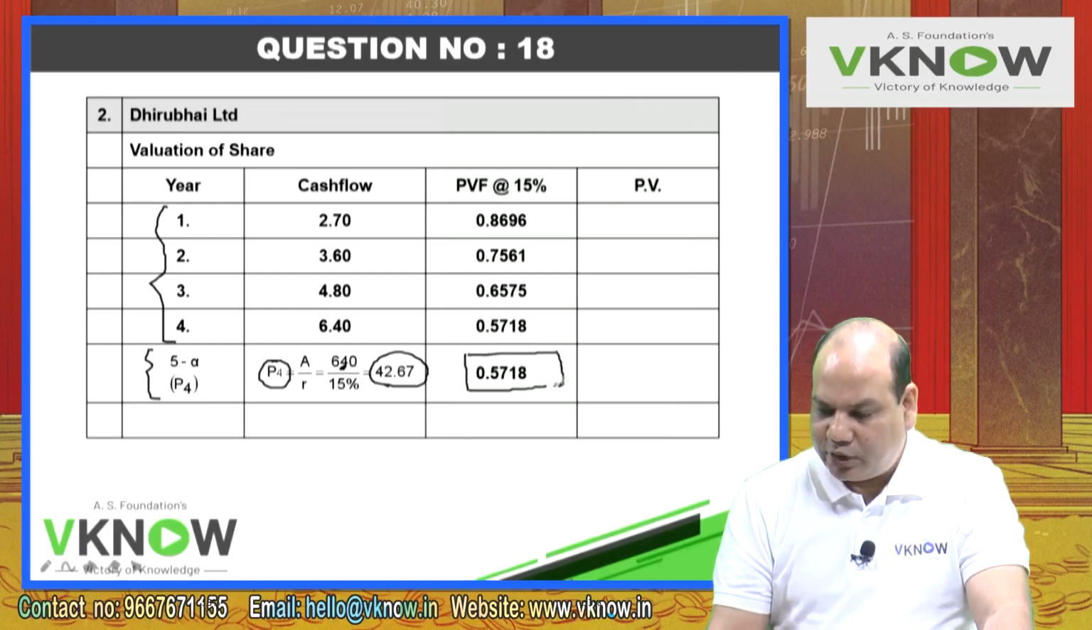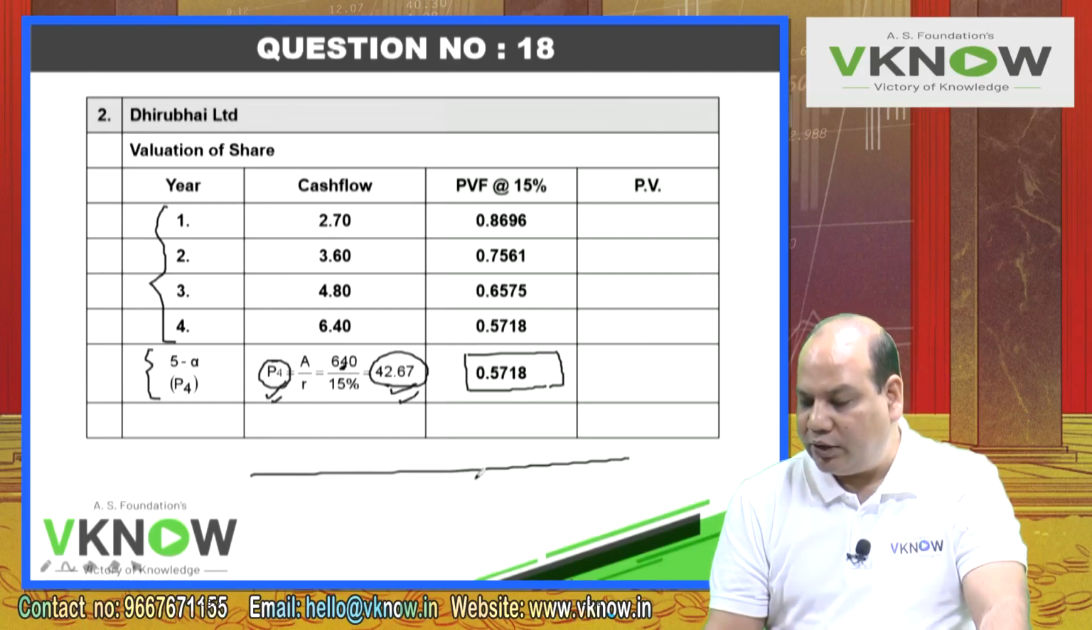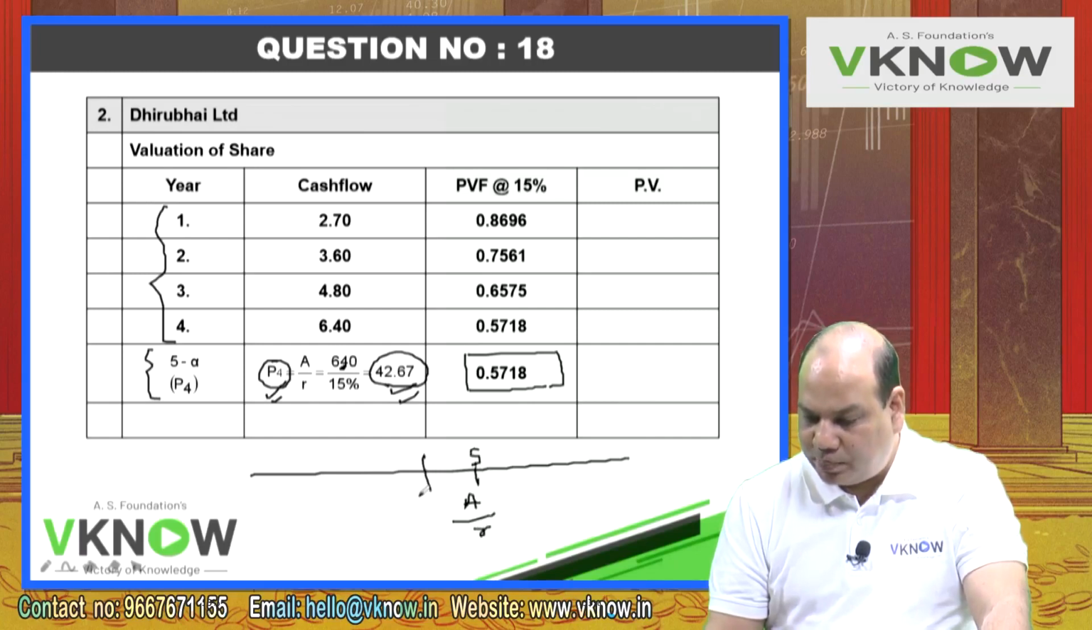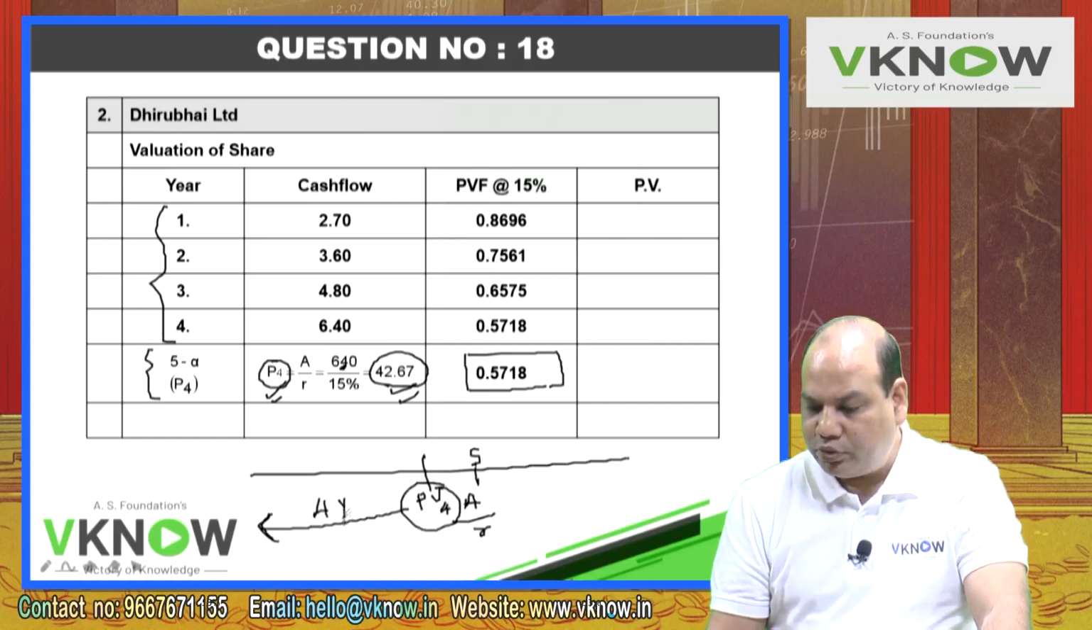They write here 5th year factor. No, we are not calculating present value of dividend. We are calculating the present value of price. And the price you will get is at the end of year 4. If an infinite series starts from year 5, and if I apply the formula A upon R, you will get the present value at the end of year 4. And this you need to discount by 4 more years, so that you will get the value in year 0.